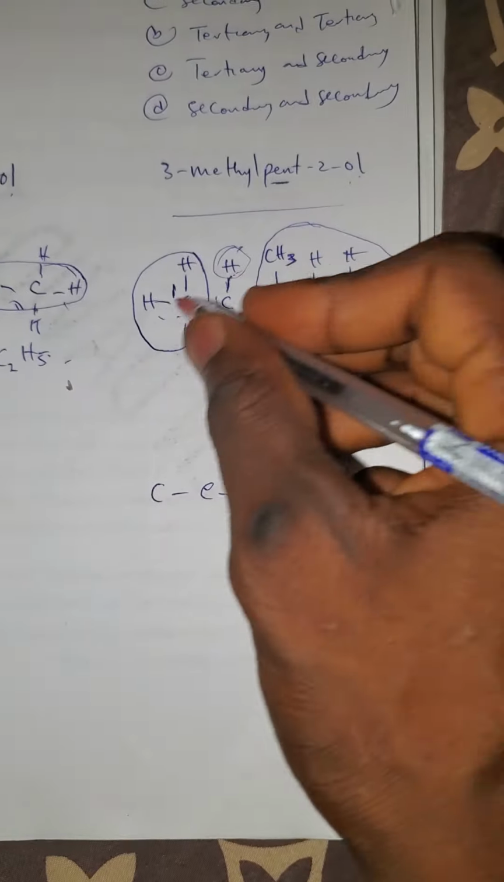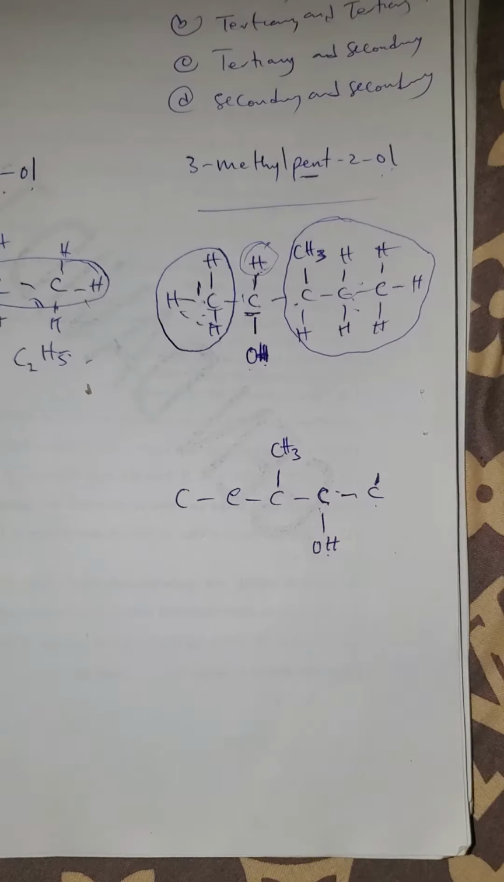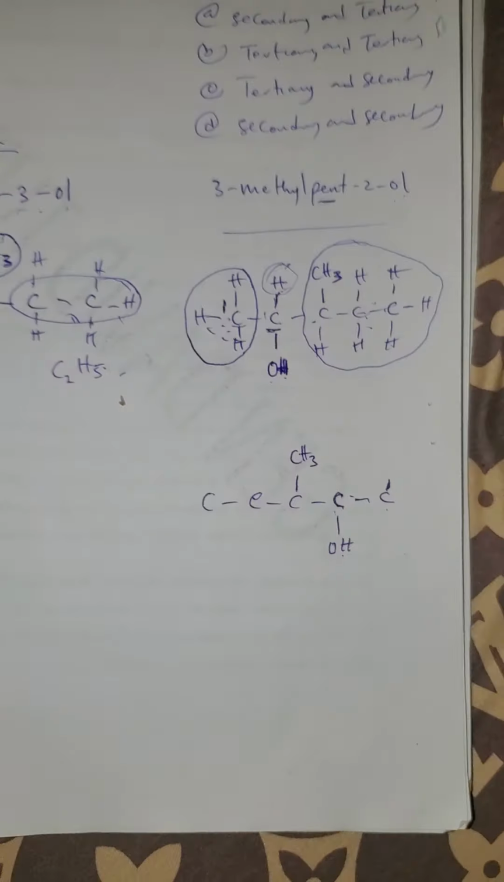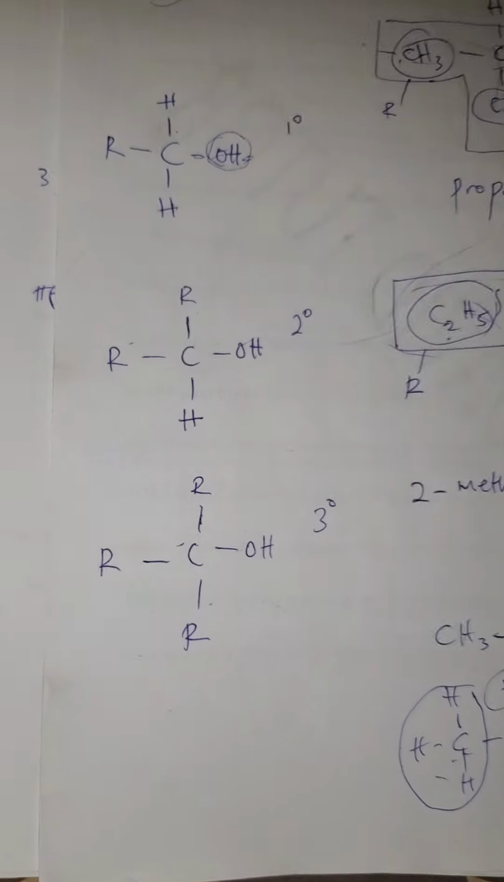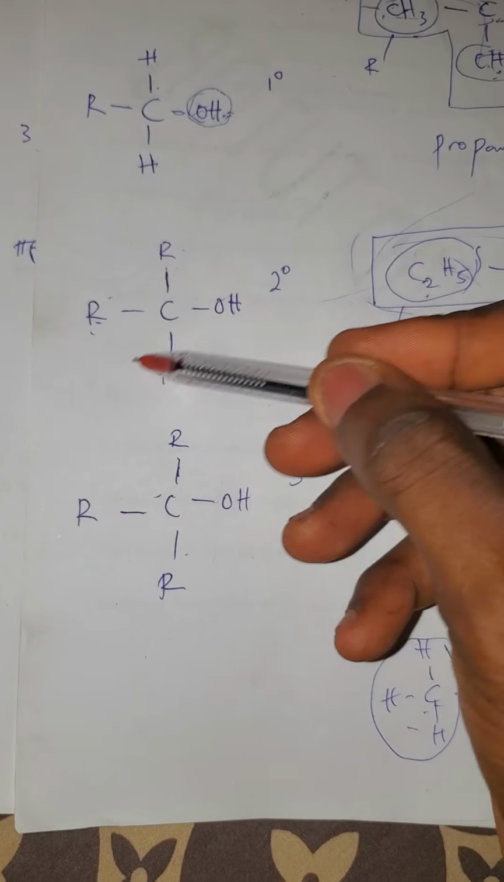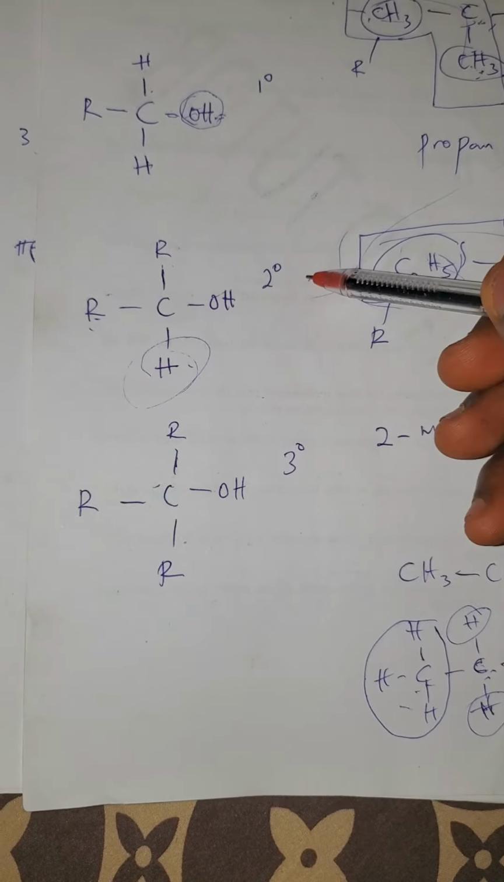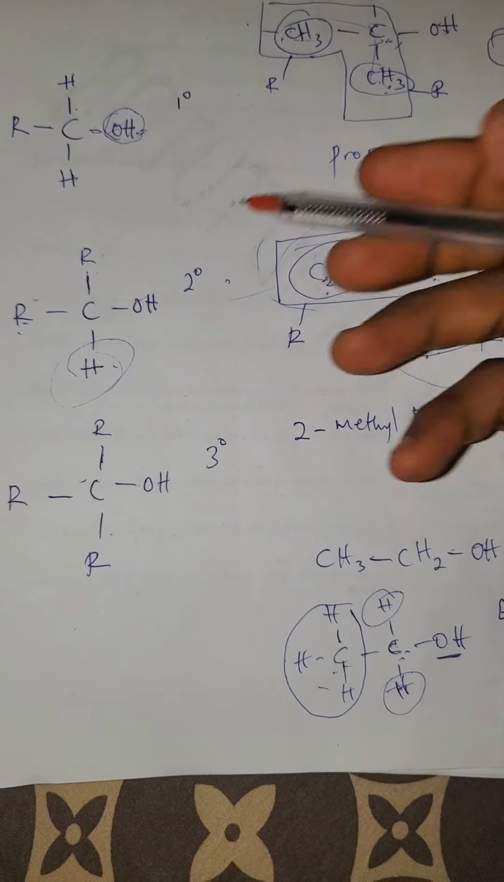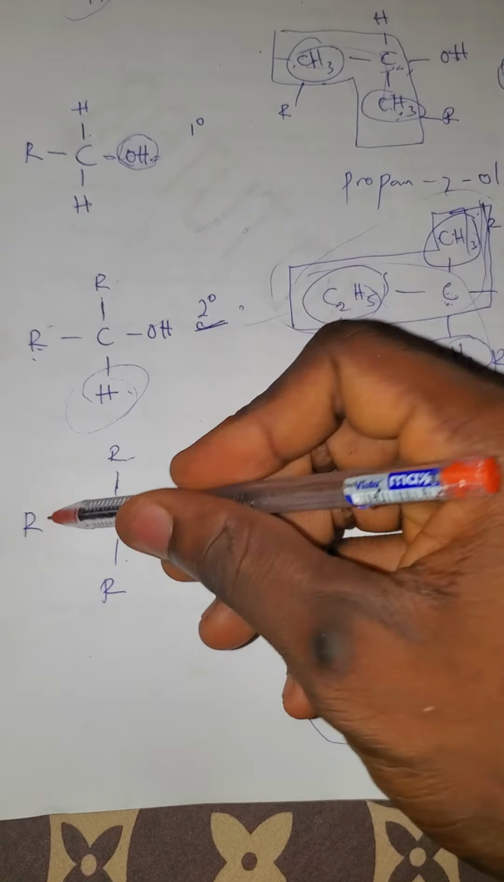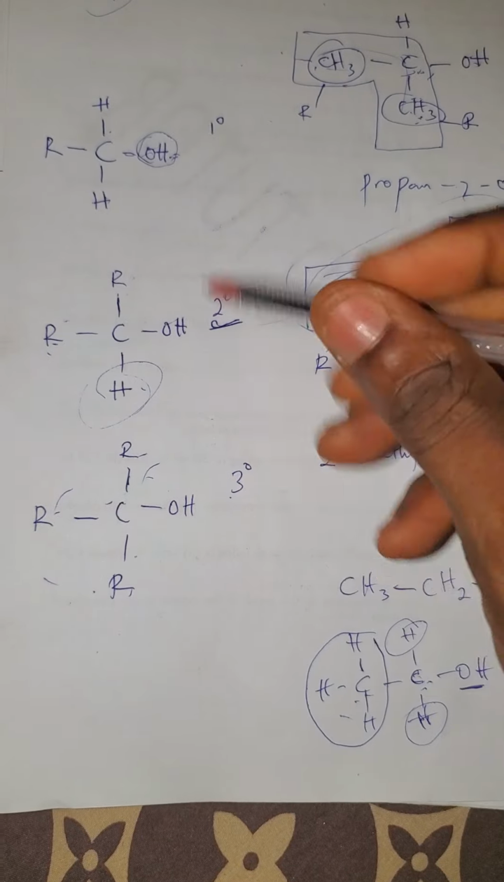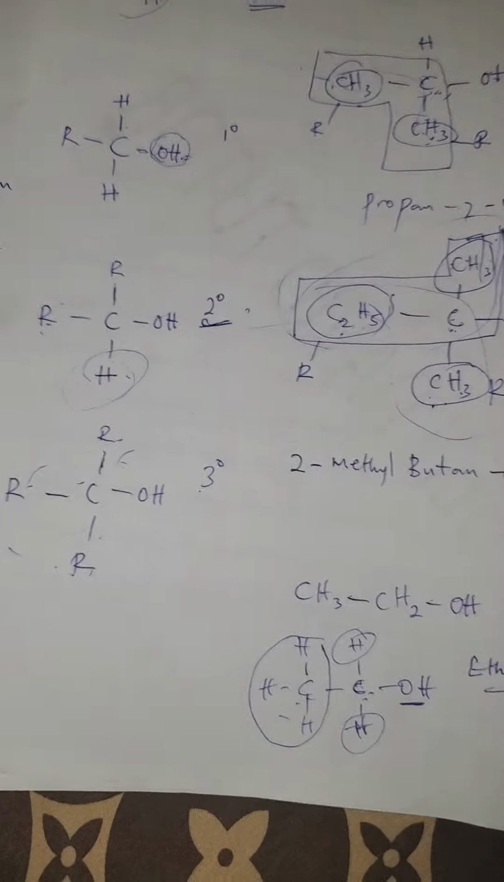So the only alkyl groups we have here are two. This is just normal hydrogen. If it's attached to just two alkyl groups and the others are hydrogen, then it is called what? Secondary alcohol. If it has three alkyl groups, it is called tertiary. But if it's only one alkyl group, it is called primary.